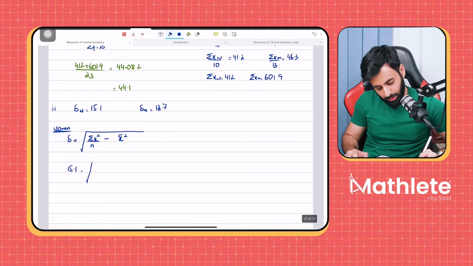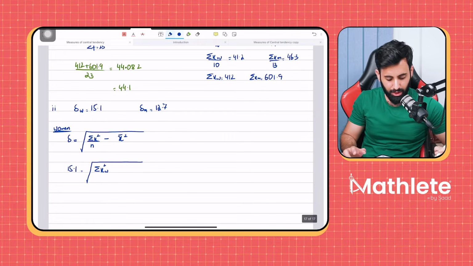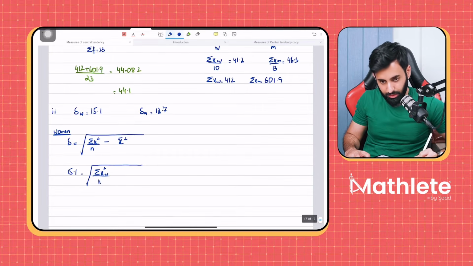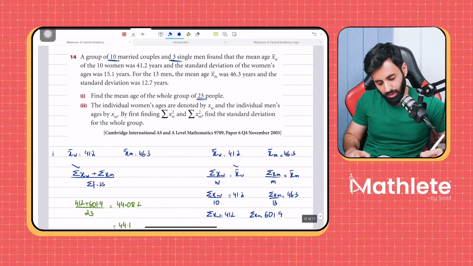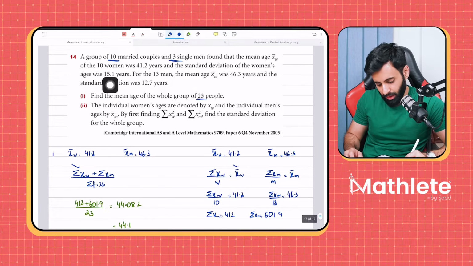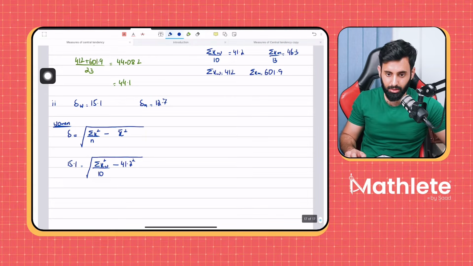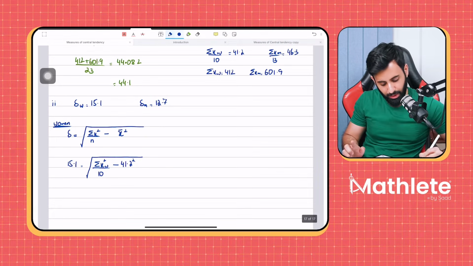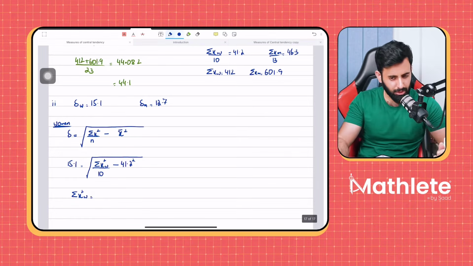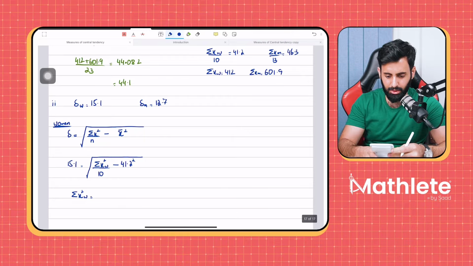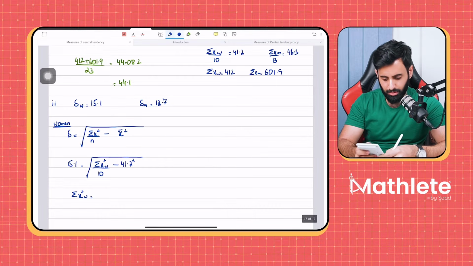This is equal to the square root of summation x squared. I'll write w here so that we know we're dealing with women. How many women do we have in this group? A total of 10 women, so divide by 10, minus the mean squared. The mean age of the women is 41.2 years, so minus 41.2 squared. This is the equation I'm going to solve, and once I solve it, I get summation x squared for women. Question for you guys: this is an algebra question now, not a stats question anymore. How do I get rid of the square root?